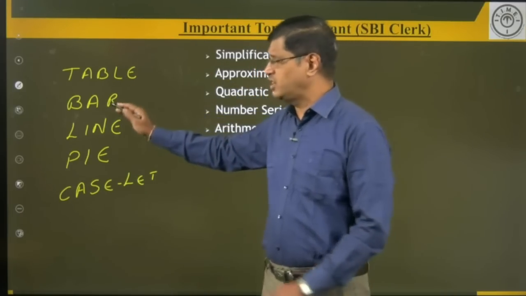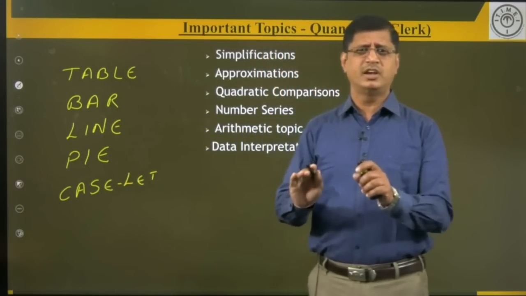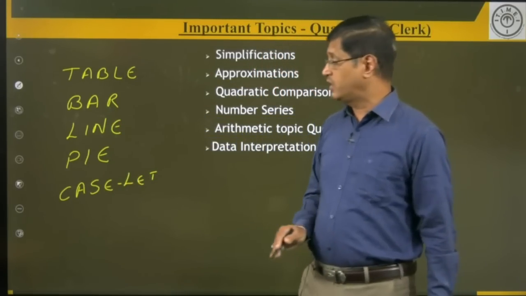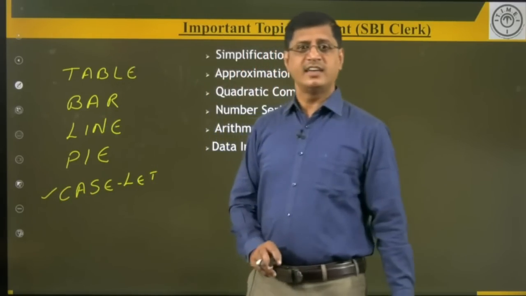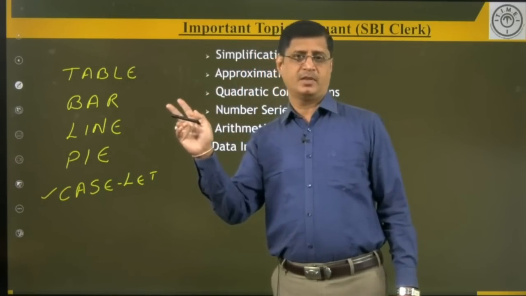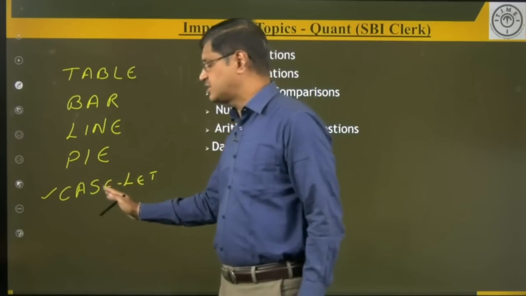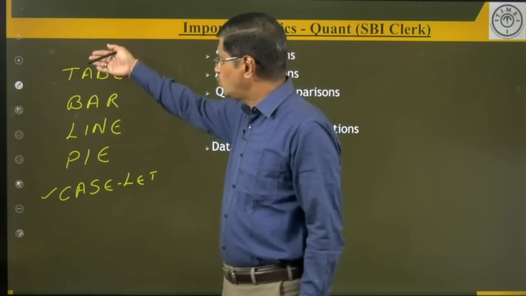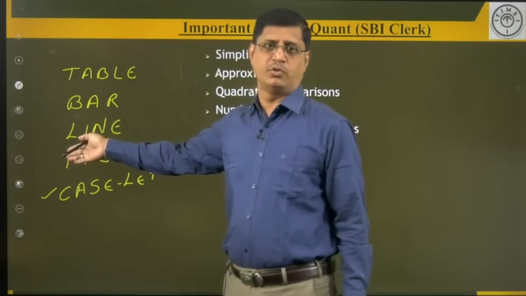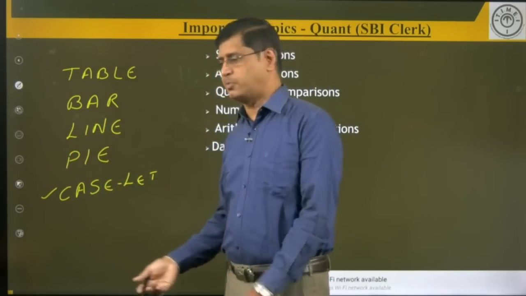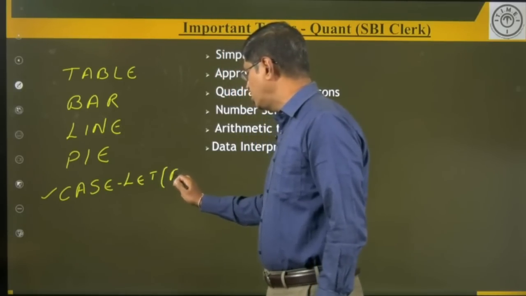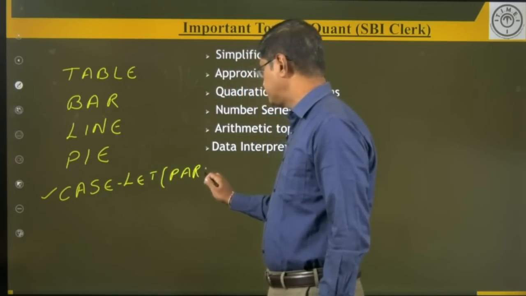My dear students, these are the familiar models repeated in bank examinations. What is the best suggestion here? Give the caselet second priority. Don't attempt the caselet in the first round. Try to answer the other models in the first round. Why am I saying this? Because in a caselet the information is given in the form of a paragraph.